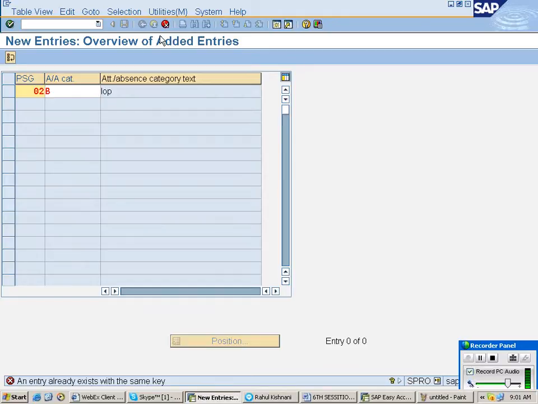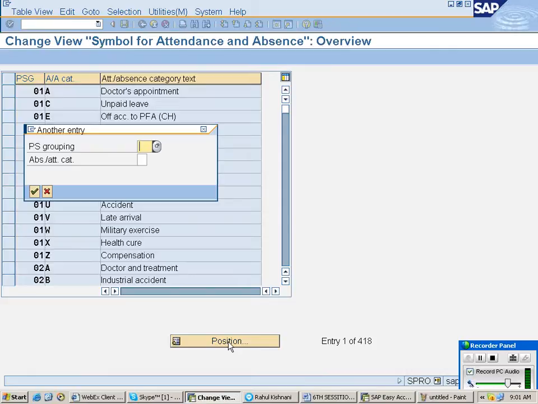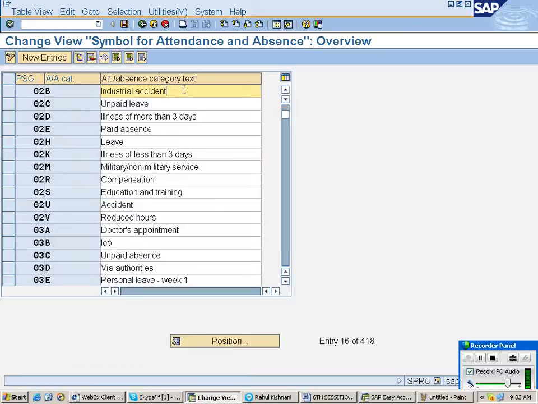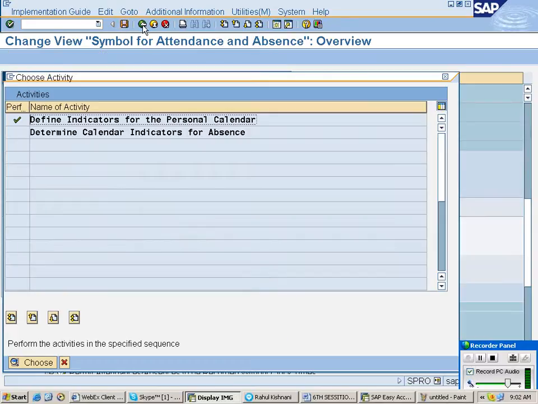Rahul, is it clear or not? Okay. Where it says 0 to 3. Somebody has created this. We want to put it like loss of pay.